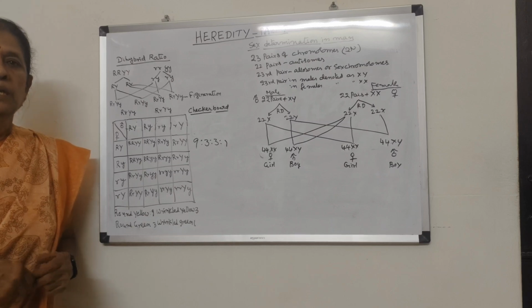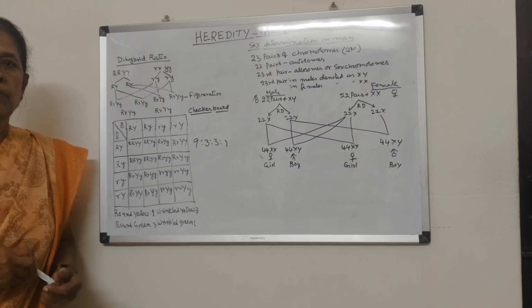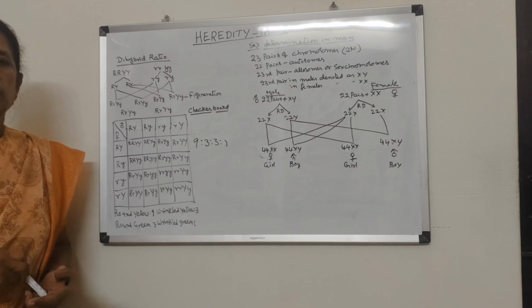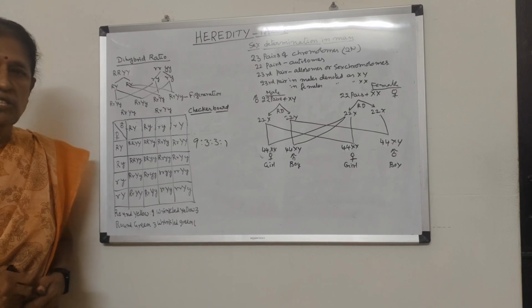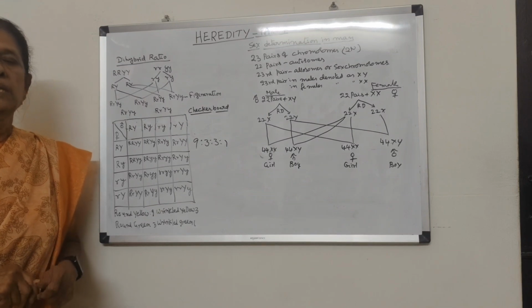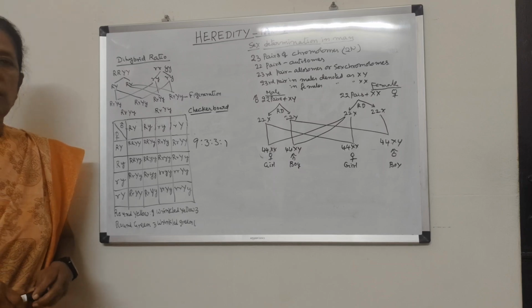What are they? The color of the flower, the position of the flower, the color of the seed, the shape of the seed, the color of the pod, the shape of the pod, and the length of the stem. So in this way, he selected 7 characters and he did experiments. And first, let us see how he did the experiments.